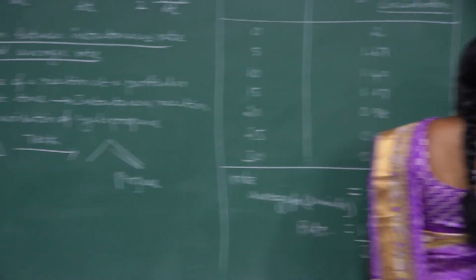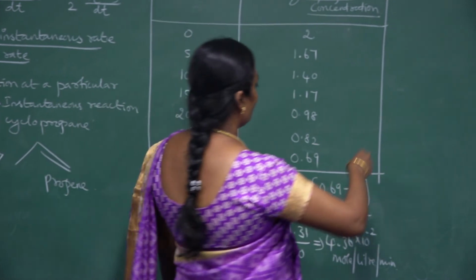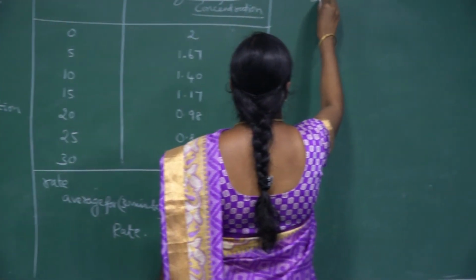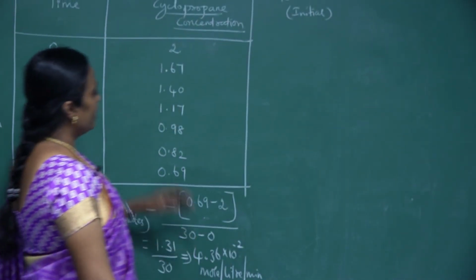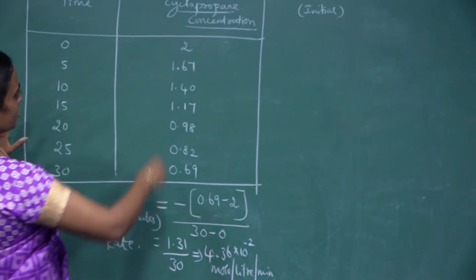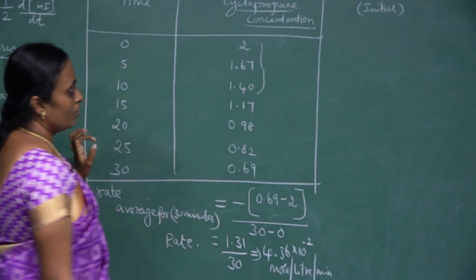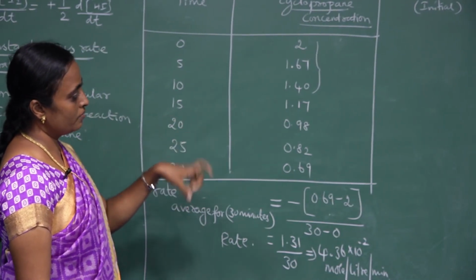In the same way we can calculate the rate between the initial and the next point. If I take the initial stage, that is called an instantaneous rate. Here I take the concentration varying from 2 to 1.40.